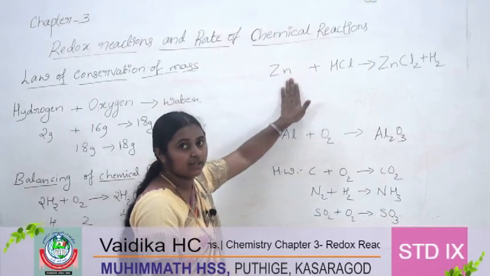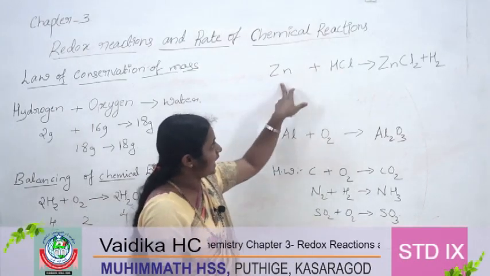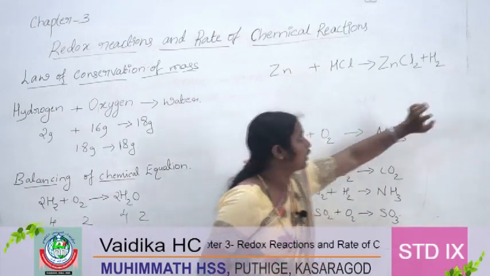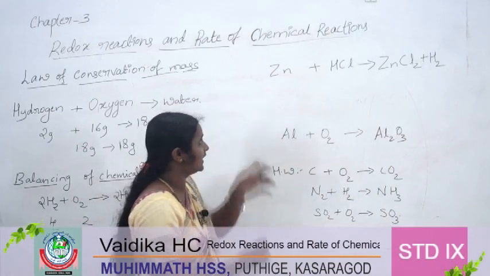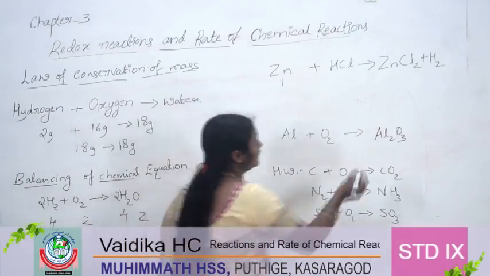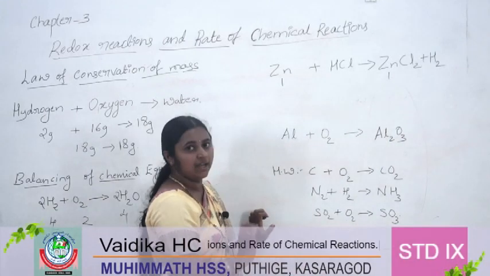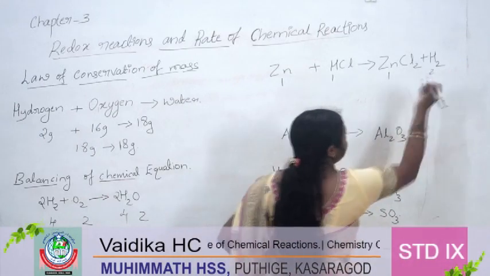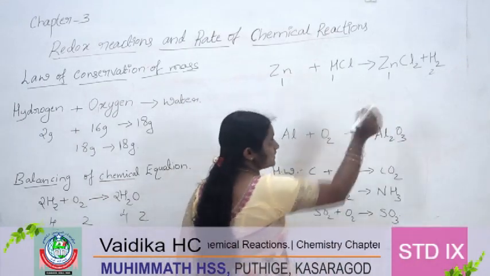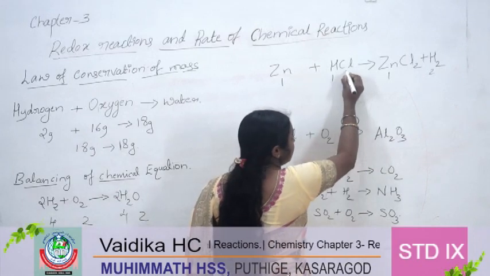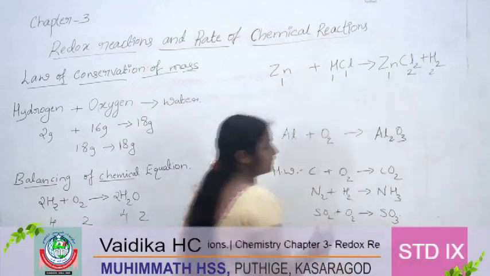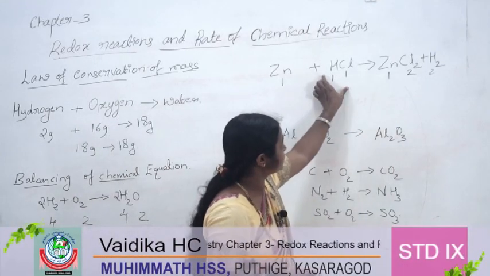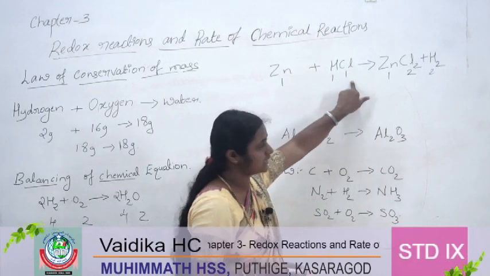Here zinc and HCl will react to form ZnCl2 plus H2. So let us see how many atoms are there. Here 1 zinc is there. Here also 1 zinc is there. It is balanced. But here 1 hydrogen is there, but here 2 hydrogen is there. And this is unbalanced. And also Cl, here 1 is there. Here 2 atoms are there. So how can we balance now? We should get on this side 2H and 2Cl, right?